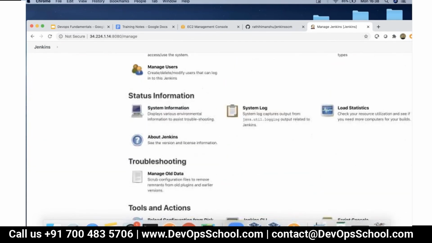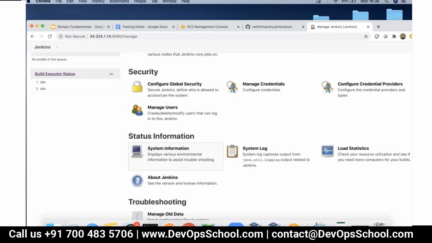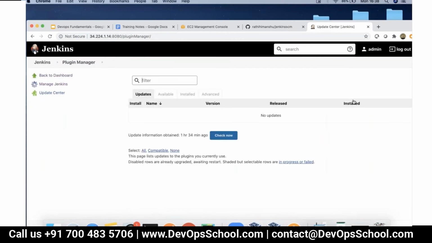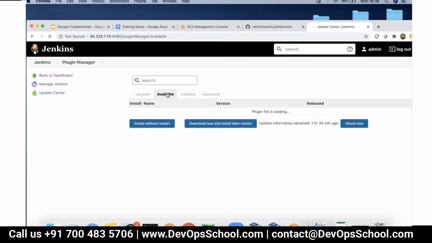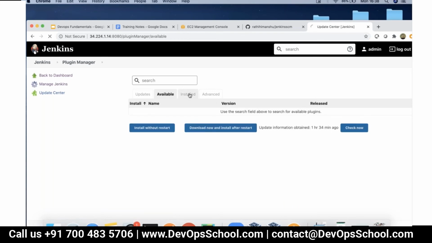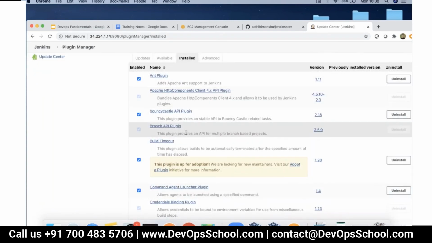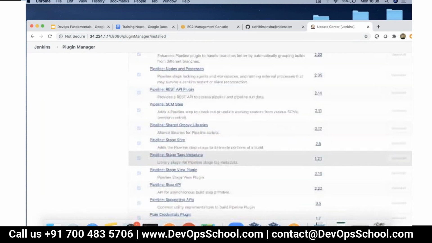Then there's this thing called a plugin ecosystem. Now, what really is this plugin ecosystem? This plugin ecosystem contains a lot of details about what all capabilities your Jenkins ecosystem has. So when you go to Jenkins plugin manager, a very long list of plugins is already available there. If you see installed plugins, these are the plugins we have installed. All these plugins that you see selected are the plugins which got automatically installed initially.